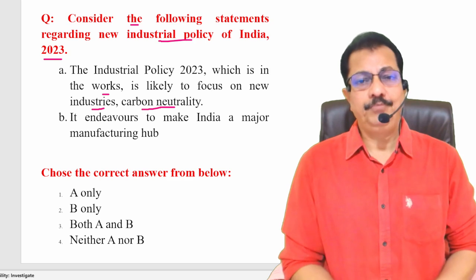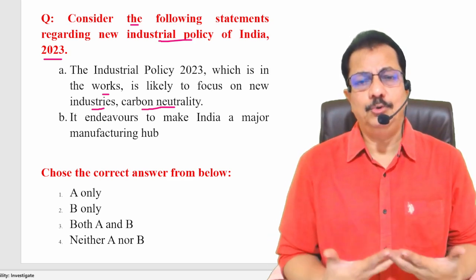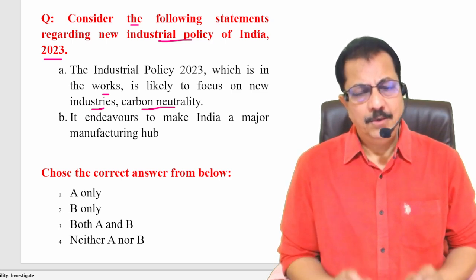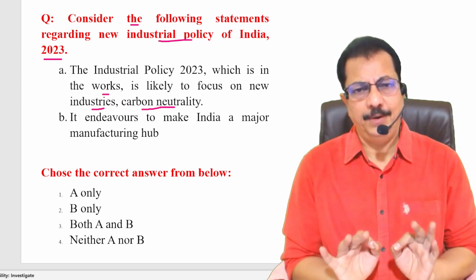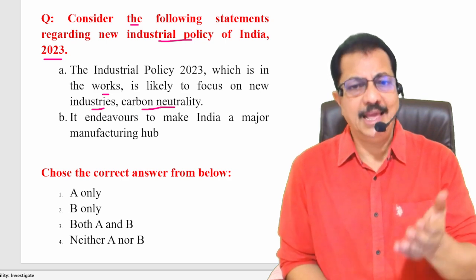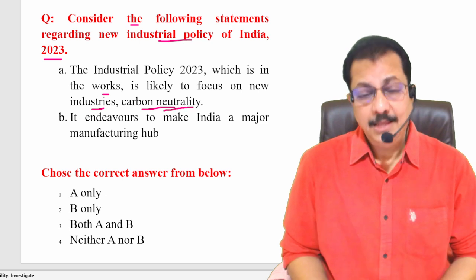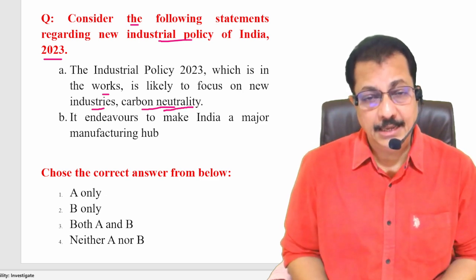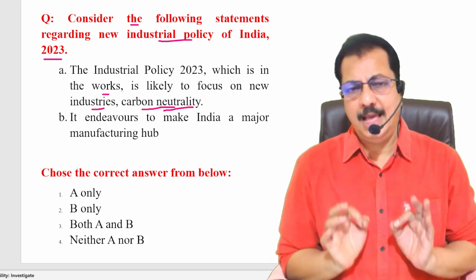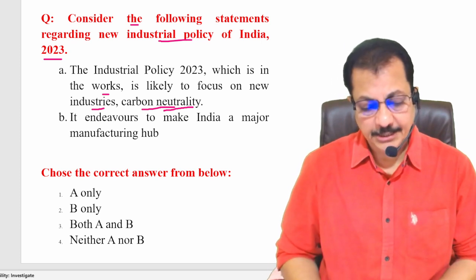But as we know, more industries will lead to more pollution, and more pollution will lead to more environmental degradation. That is the reason why we need to be very careful. That is the reason the new industrial policy is concentrating on enhancing the manufacturing sector, while at the same time maintaining carbon neutrality, meaning the pollution you are emitting should be as minimal as possible. Am I clear? So statement A is very much correct.